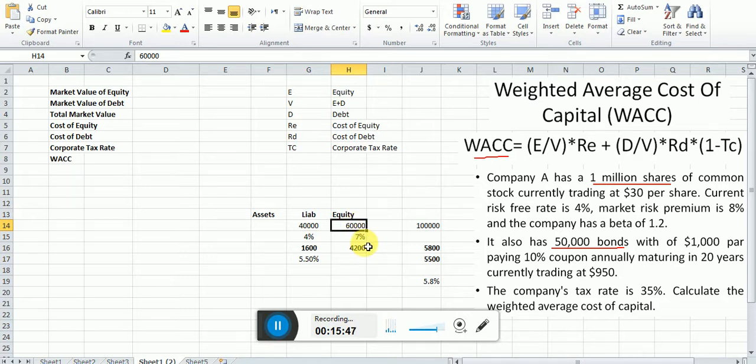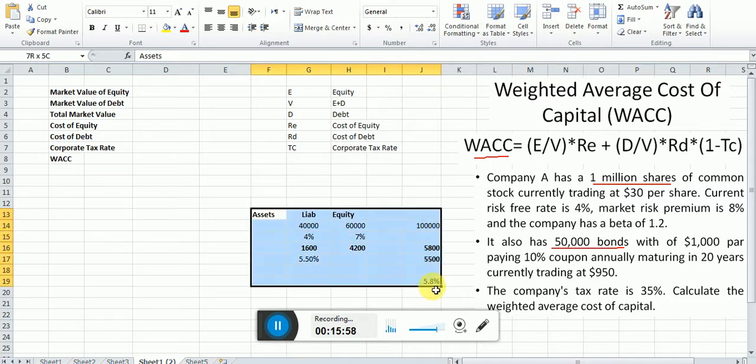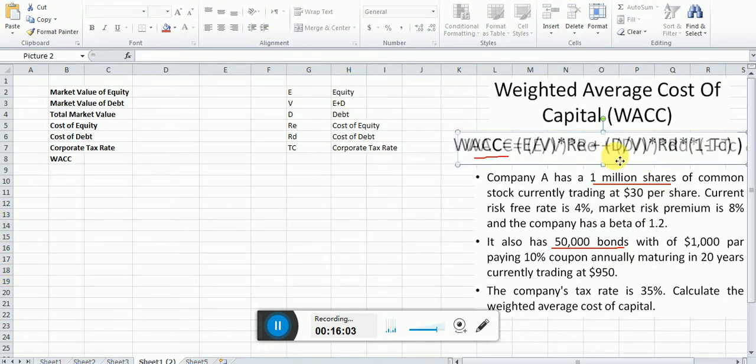Okay, dear students, this is the story behind why we use the weighted average and not the simple average. Now I'm coming to this formula. In this formula, as you can see, for WACC we have the cost we pay to equity and the cost we pay to debt. We multiply both of them with their weights, and then we add them together, and this gives me WACC, or weighted average cost of capital.